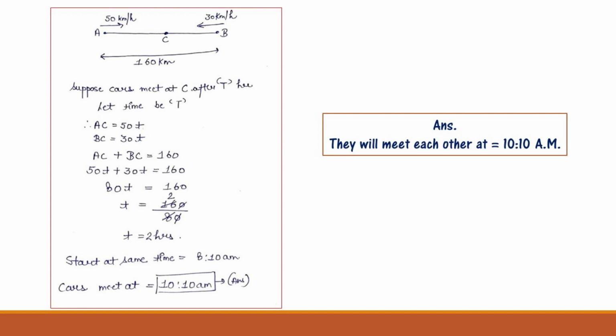Suppose the cars meet at C after time T. Okay, that means let the time be T. Now you can see in the diagram that AC is equal to 50T and BC is equal to 30T. That is, AC plus BC is equal to 160. Now we will put the values here, that is 50T plus 30T is equal to 160. That will become 80T is equal to 160. That means the T value will be 160 divided by 80, that is 2 hours.